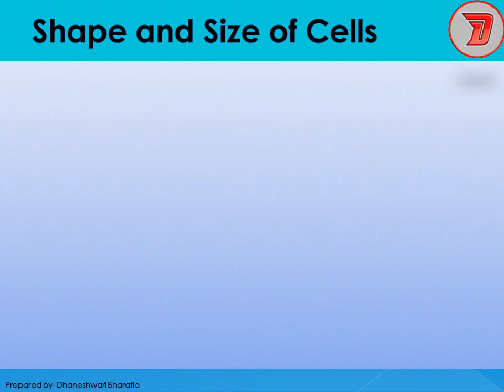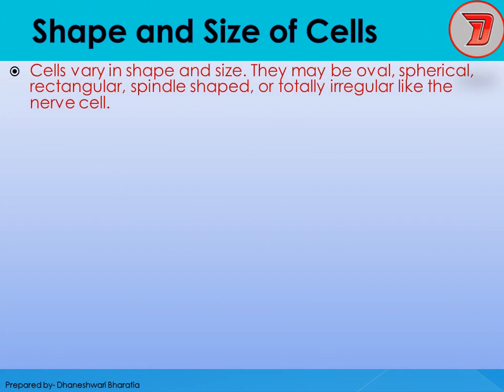Shape and size of the cells. Cells vary in shape and size. They may be oval, spherical, rectangular, spindle shaped, or totally irregular like the nerve cell. The shape of the cells will vary as per the body structure, that is the organ system, organ tissues and all. So depending on that, the shape and size of the cells will vary.